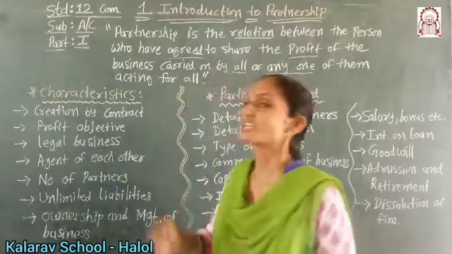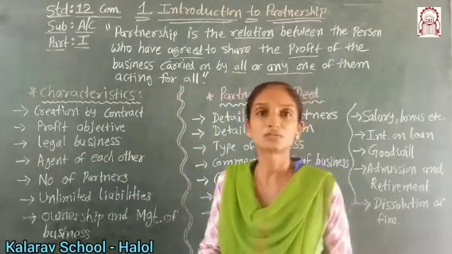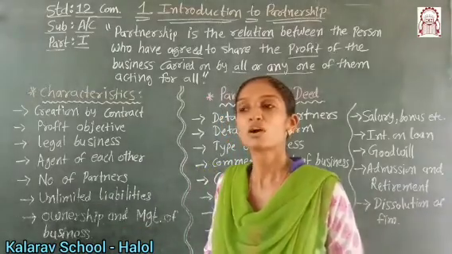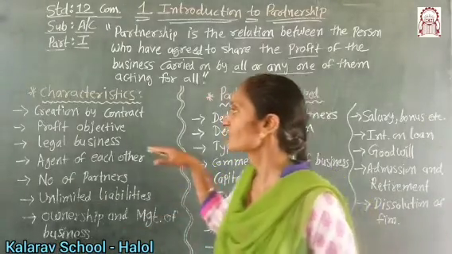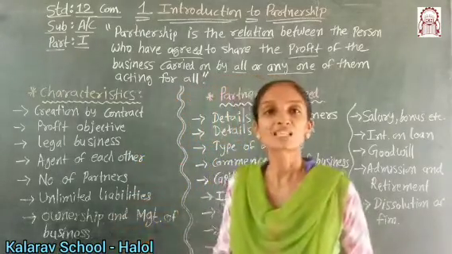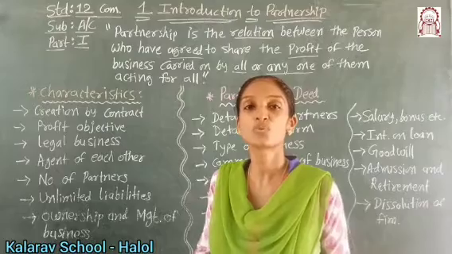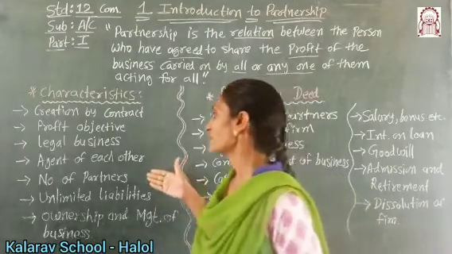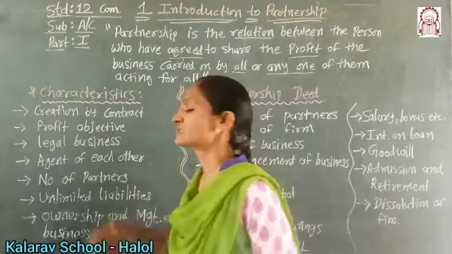Then legal business. Illegal activities are not allowed in our country, so only legal business has to be carried out. Then agent of each other. All the partners have to be agents of each other, which means nobody should hide anything from any other person. Then number of partners.